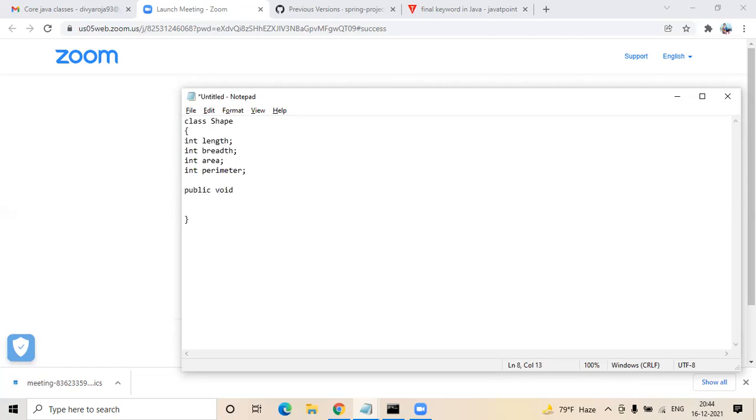Since you are not specifying an access modifier, this will be visible to the package, right? Default. Yes, exactly. So if she has everything in a single package, it's accessible. If you're trying to have some other package and there you're trying to use the shape object or the shape class, then you'll not be able to use the values.